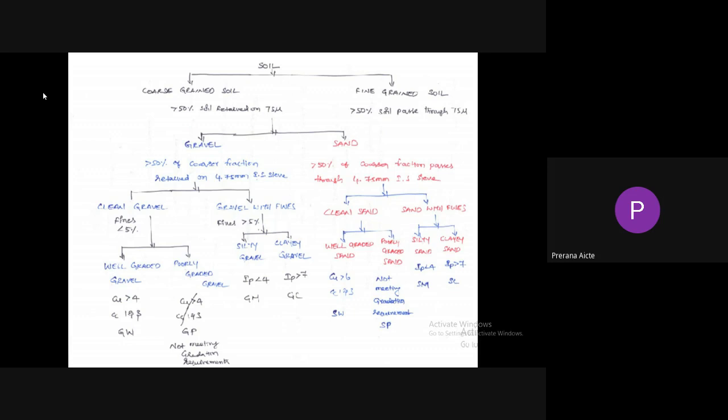Suppose the sand consists of more than 5% of fines, then it is called sand with fines. The fines may be silt or clay, so we need to differentiate the soil, whether it is silt or clay. We need to find the liquid limit and the plastic limit. The numerical difference between liquid limit and plastic limit is the plasticity index. If the plasticity index is less than 4, it is called silty sand. If the plasticity index is greater than 7, it is called clayey sand.